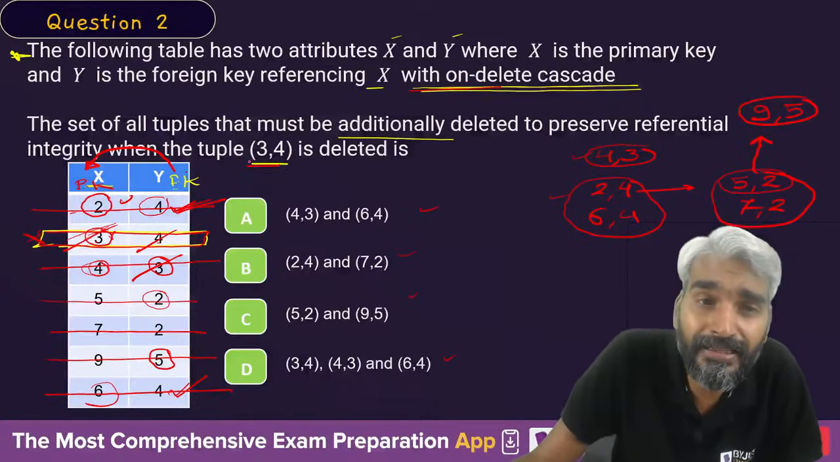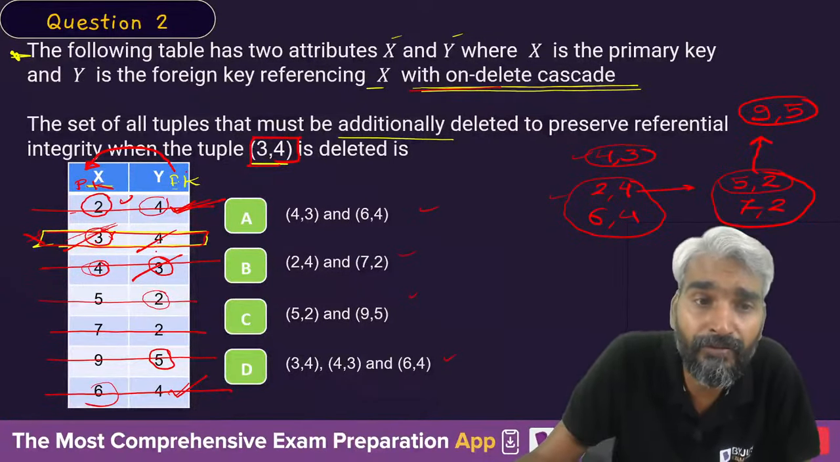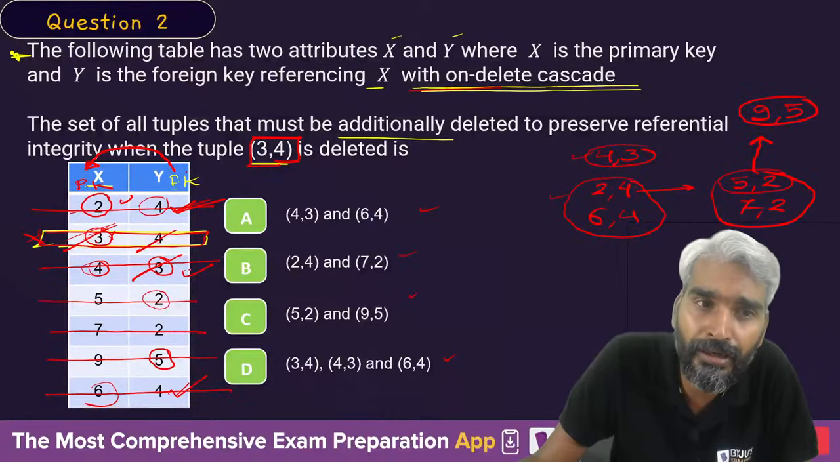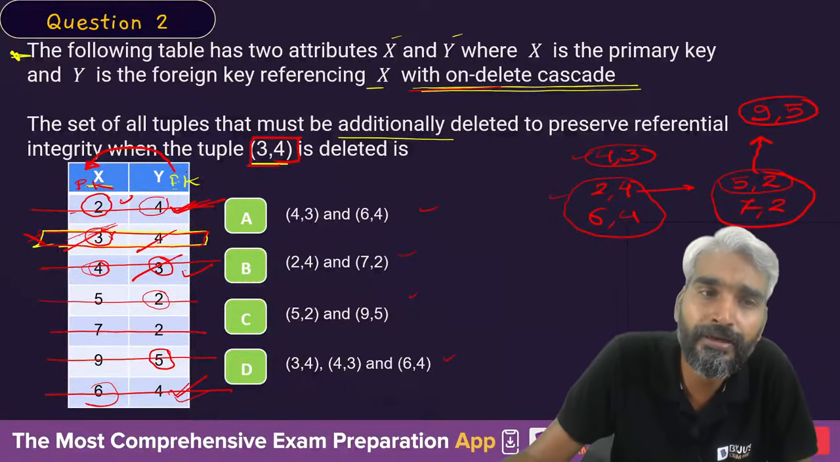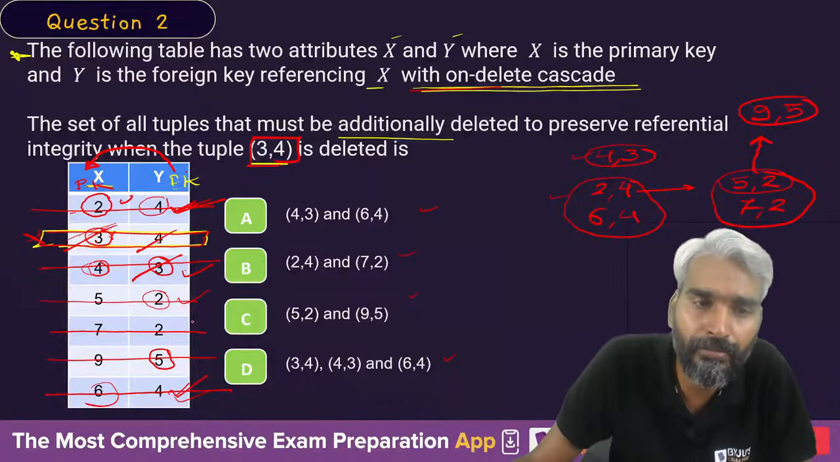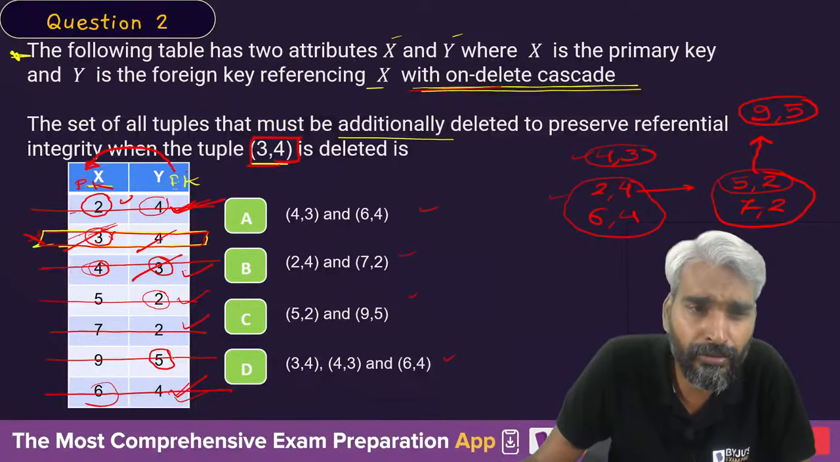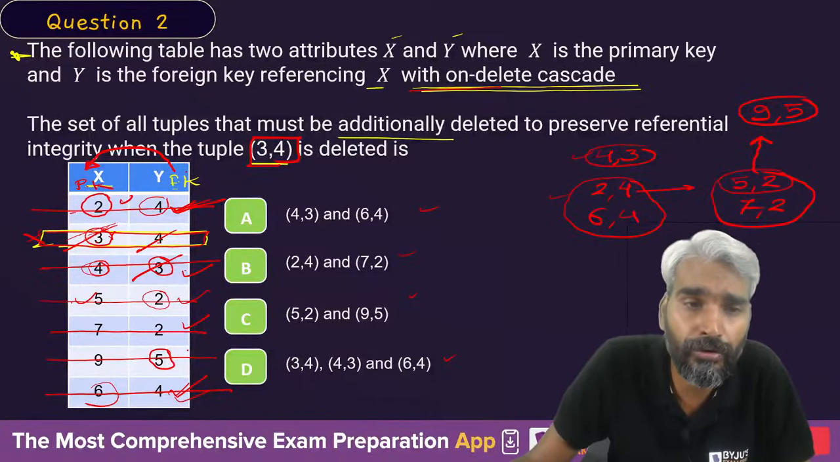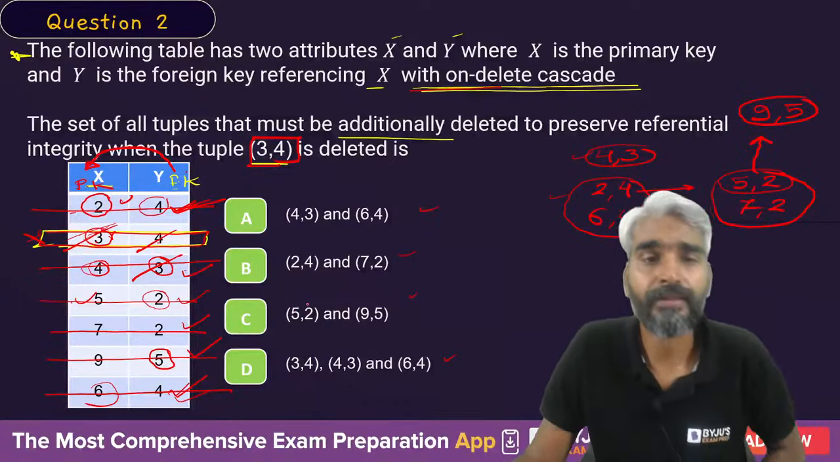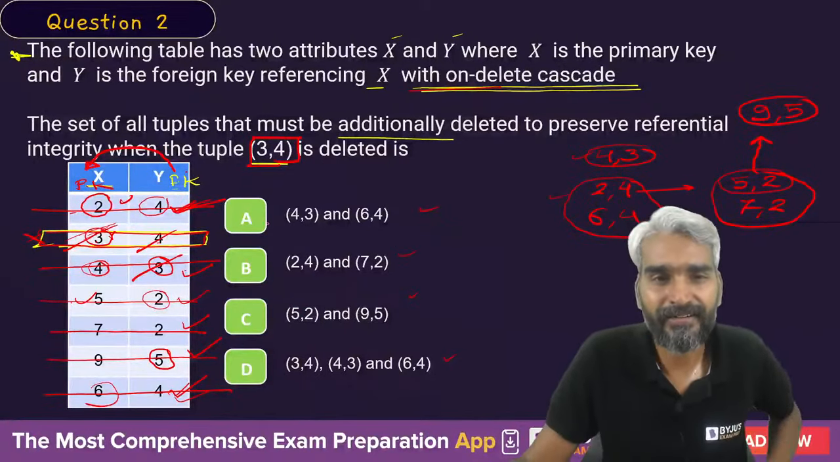If you delete this tuple 3, 4, then because of 3, 4, you will have to delete 4, 3. The moment you delete 4, 3, you will have to delete 2, 4 and 6, 4. The moment you delete 2, 4, you will also have to delete 5, 2 and 7, 2. And because you have deleted this 5, 2, you will also have to delete 9, 5. Clear? So how many tuples are deleted in the given table?